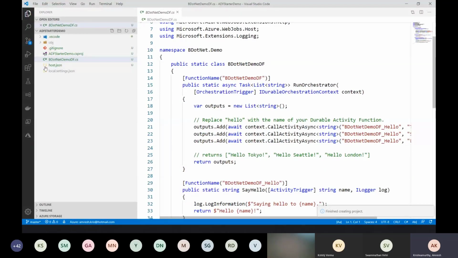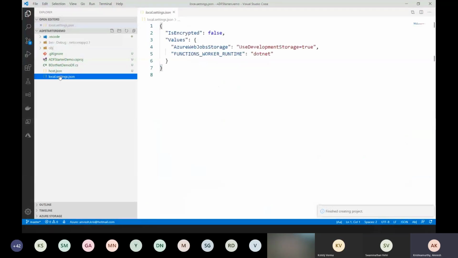On the left side, we will quickly go through the different contents of it, right? It has local settings.json. This is no different than an Azure function. It lets you know the local attributes that we want to use, and what kind of storage we want to connect. If you really want to connect some dev instance, you can give that connection string here.